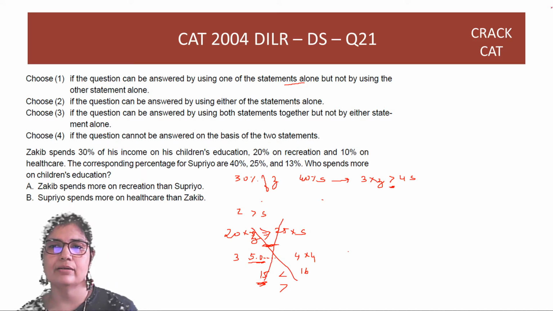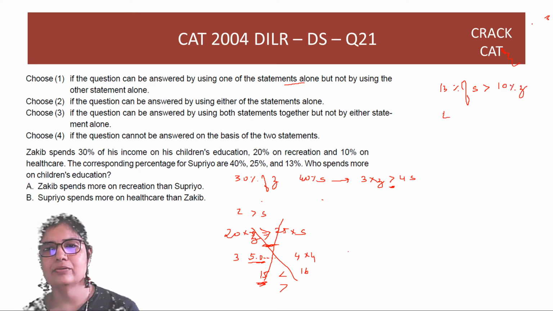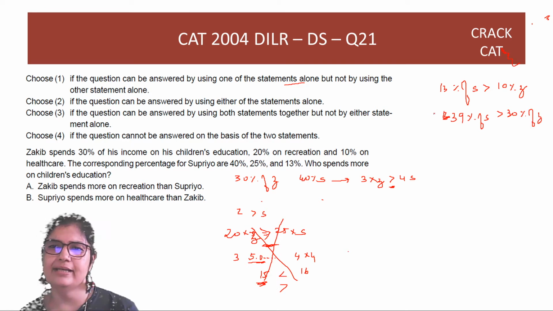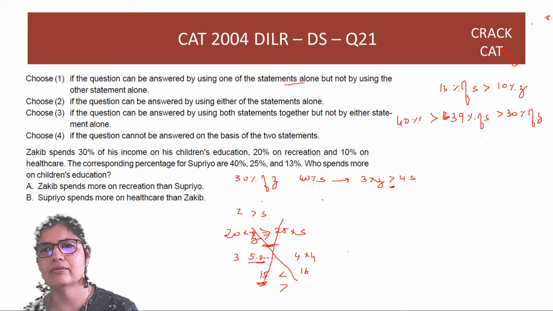Now let's look at the second part. Supriyo spends more on healthcare than Zakib. So Supriyo spends more on healthcare than Zakib, which means that 13% of S is more than 10% of Z, which means that 39% of S, multiplying both sides by 3, is more than 30% of Z. Now if 39 is greater, guys, 40 has to be greater. So 2 alone is sufficient.